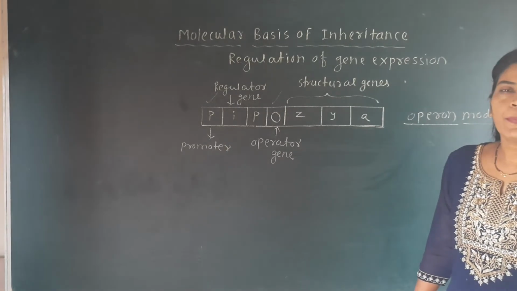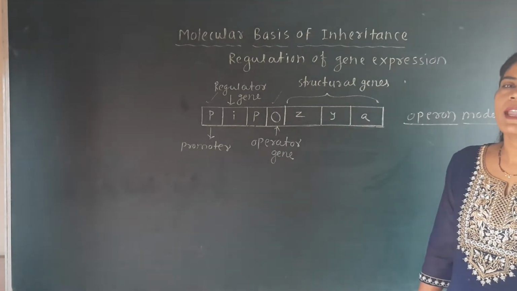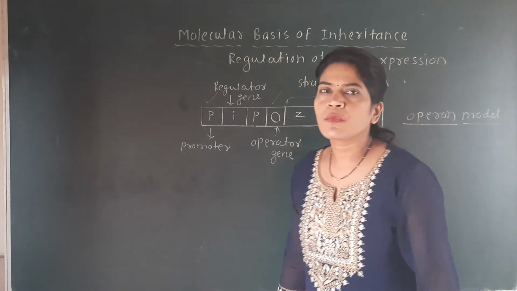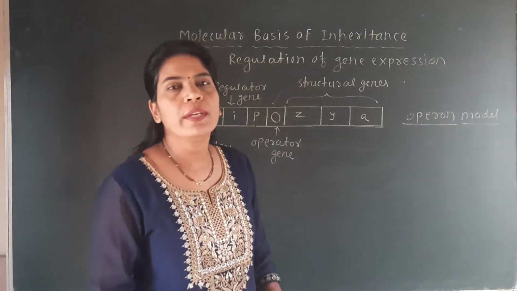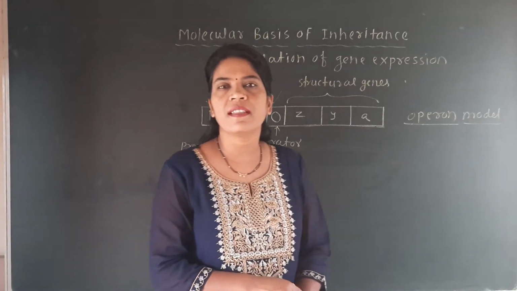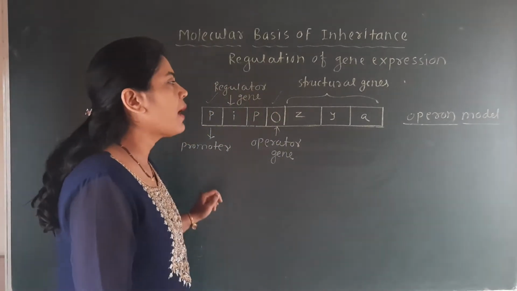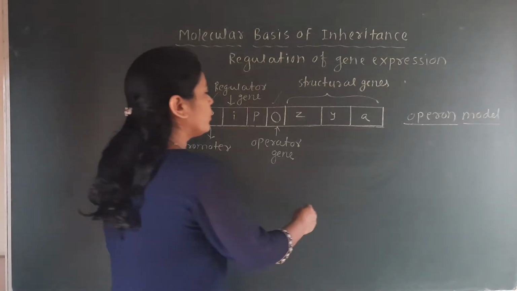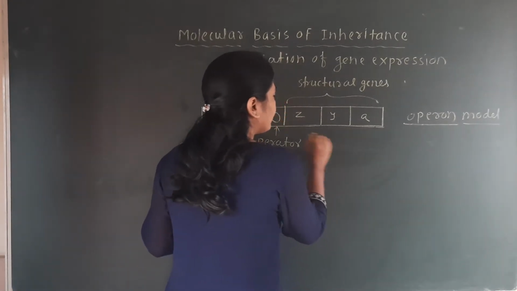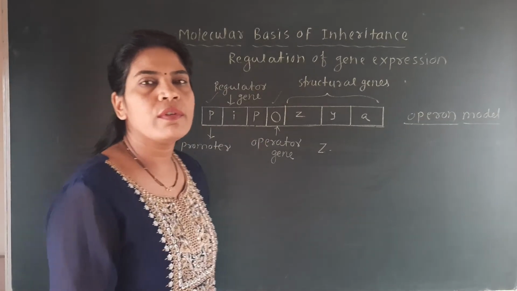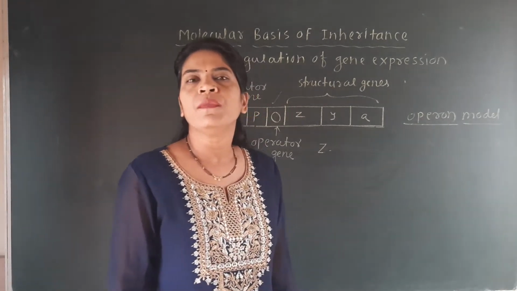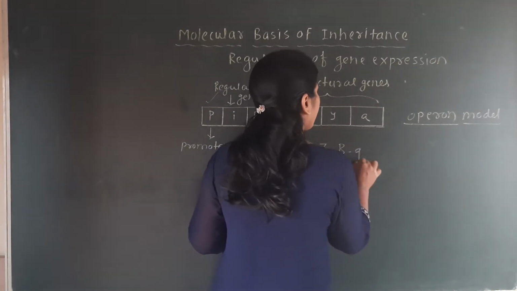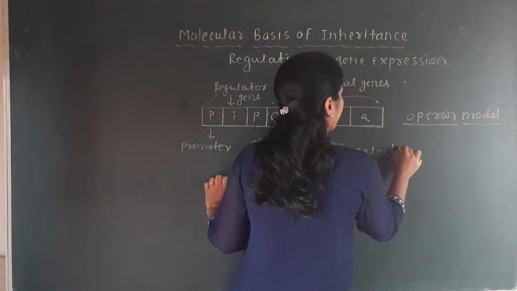But before that you should know the normal mechanism of this operon. In the previous lecture also we have seen the structural genes, that is Z, Y, A, and we have to see the role of each structural gene. This Z gene is a structural gene which is normally responsible for the synthesis of the enzyme named beta galactosidase.